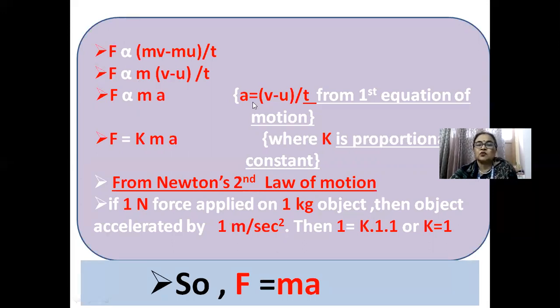Now v minus u by t you know very well from the first equation of motion. So F is proportional to ma, and F equal to kma, where k is the proportionality constant. From Newton's second law of motion, if a force of 1 newton is applied on a 1 kg object, then the object accelerates by 1 meter per second square, and then k has a value of 1, so F equal to ma.